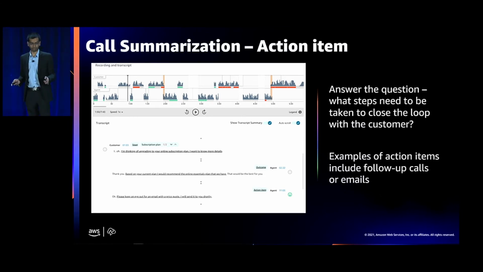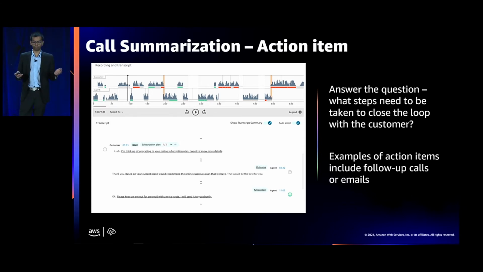Finally, we have the action item, right? This helps you identify any promises or commitments made to the customer that need to be kept. The key question that you answer here is, what steps do I need to take to close the loop with this particular customer? Common examples are a follow-up email that needs to be sent to a customer, right? Maybe you will have to send them specific instructions about how to reset their password. Maybe you've helped them this time, but you want to make sure that in the subsequent times when they have to do this process themselves, they can refer to this email and quickly do it on their own. This is a good way to find those kind of action items out.